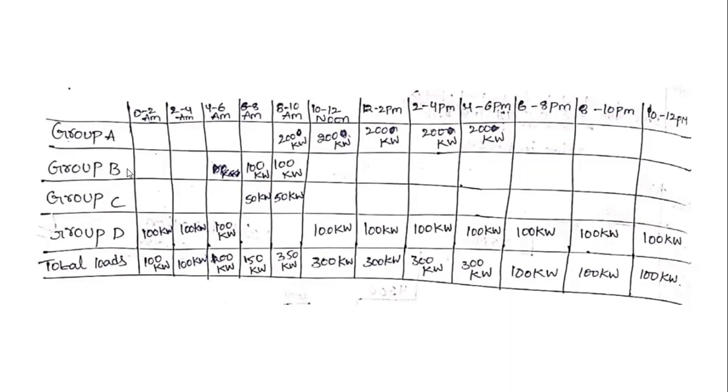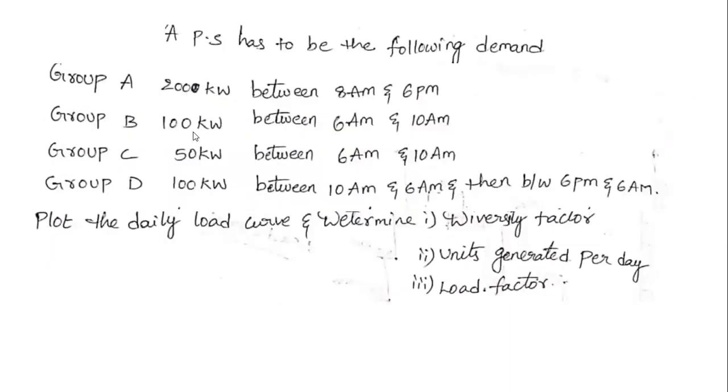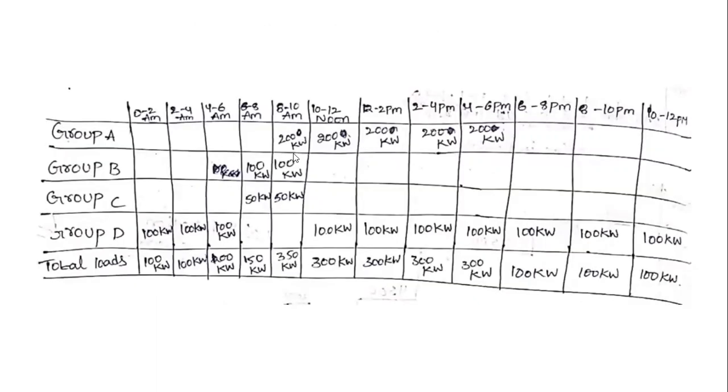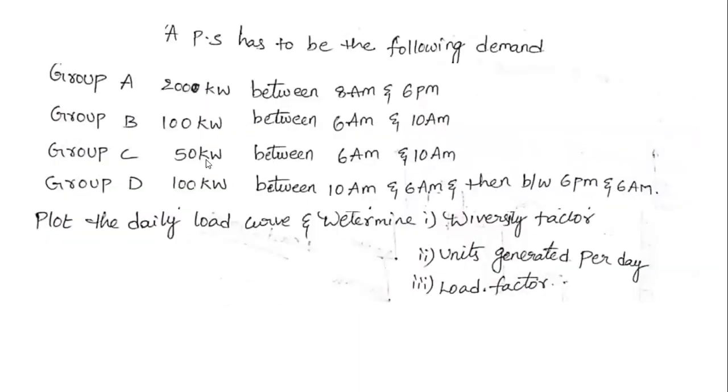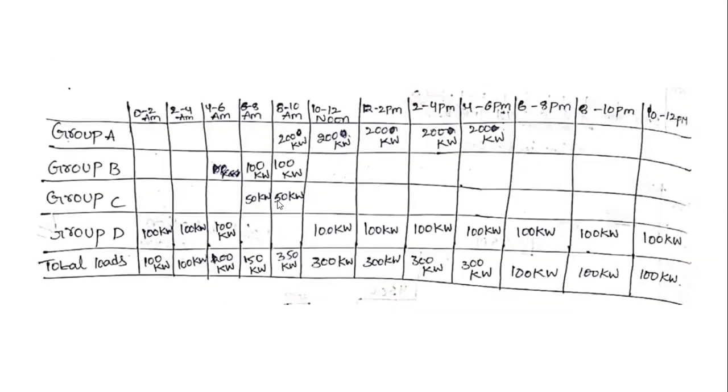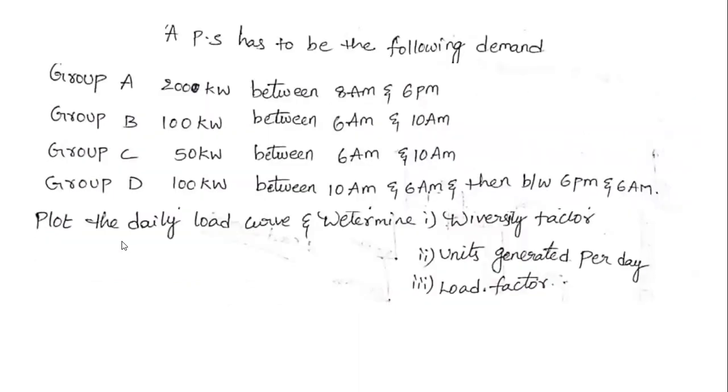Next, coming to group B. Group B has 100 kilowatts between 6 a.m. and 10 p.m., so that 100 kilowatts is represented from 6 a.m. to 10 p.m. Next, coming to group C. Group C has 50 kilowatts between 6 a.m. and 10 a.m., so group C has 5 kilowatts in the 6 a.m. slot and 5 kilowatts in the 10 a.m. slot.